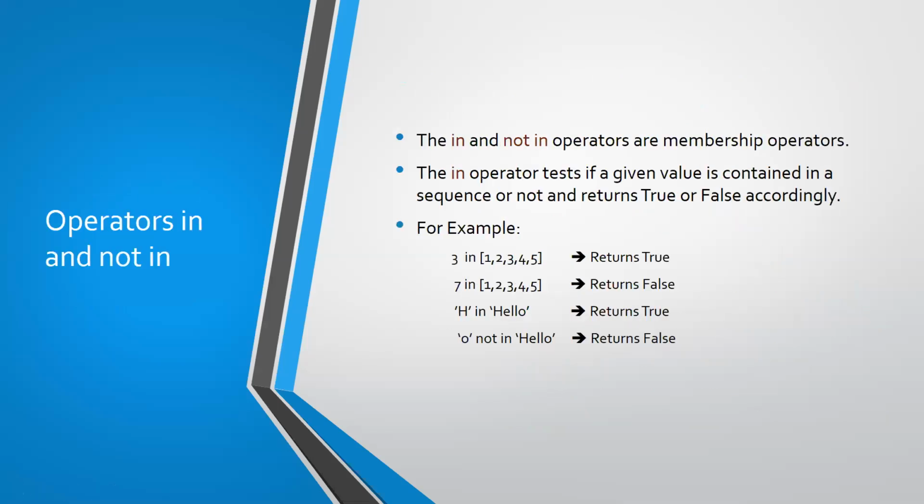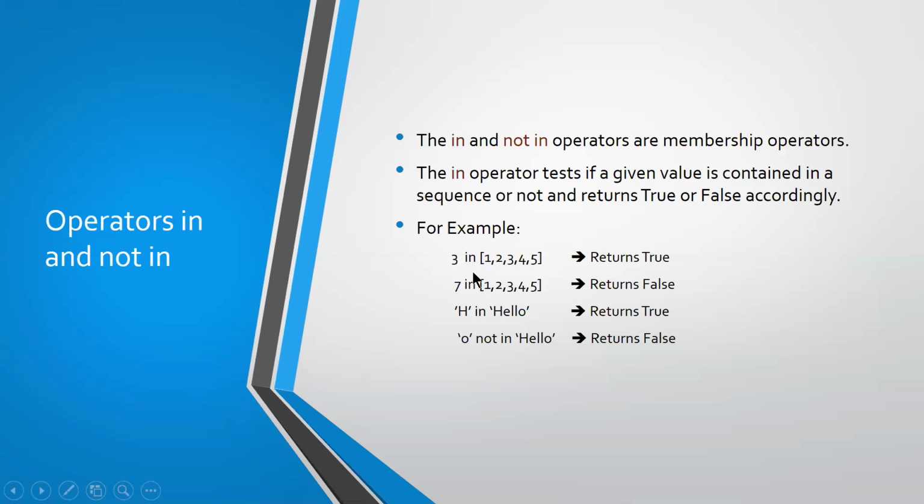Okay, so the next one is operators in and not in. These two are the membership operators. The operator tests whether a given value is contained in a sequence or not and returns true or false accordingly. In and not in means whether the particular value is present in the sequence or not present in the sequence, accordingly it will give you the result true or false.